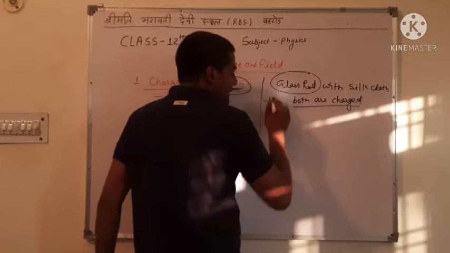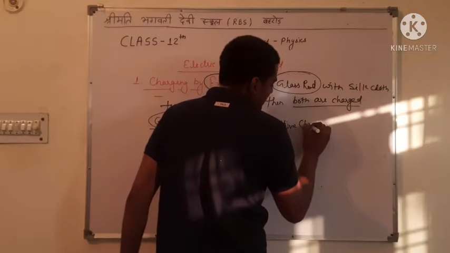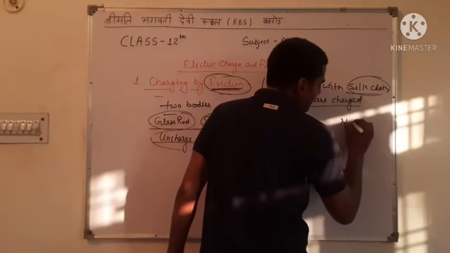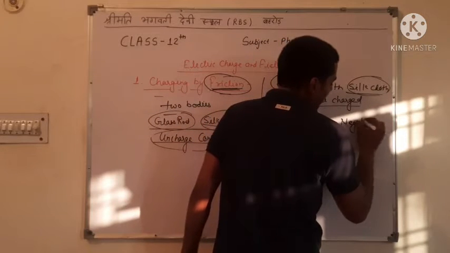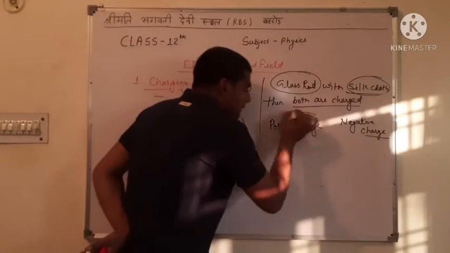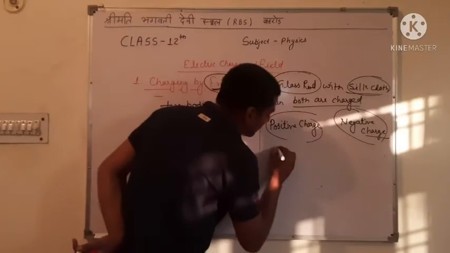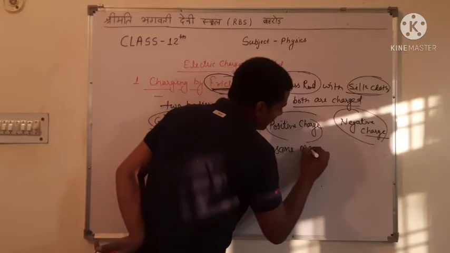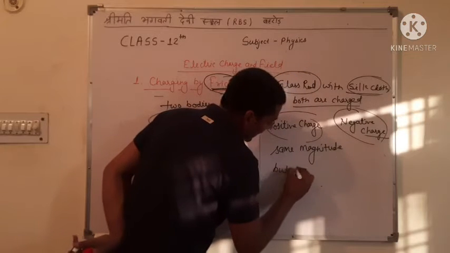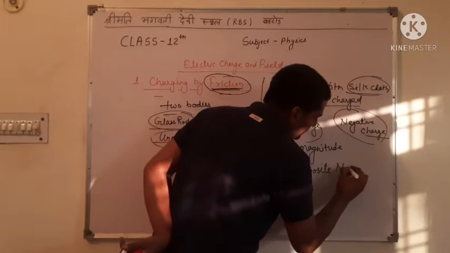The glass rod is charged with positive charge, and the silk cloth is charged with negative charge. These both charges are of the same magnitude but opposite nature.